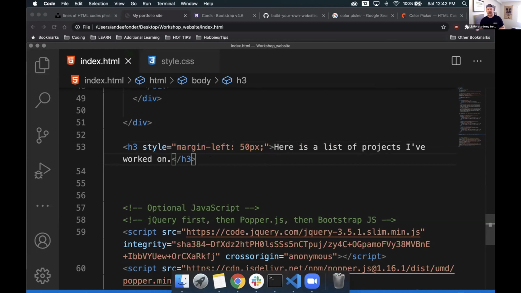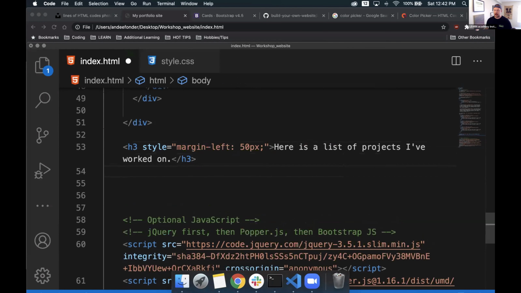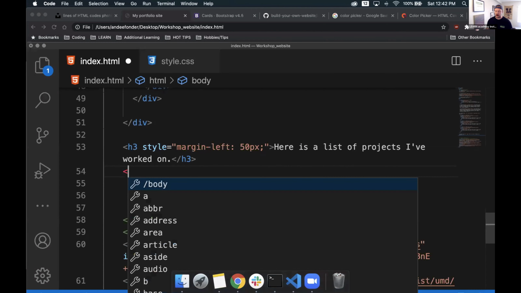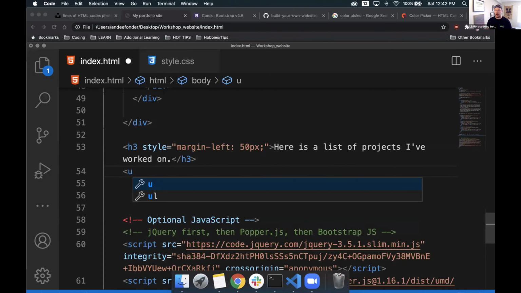Now we need to create a list. To do this, it's a little bit more difficult, but it's okay. We're going to use some new tags. We're going to drop down a line here, and we're going to start an unordered list. We can have ordered lists and we can have unordered lists. I'll show you both of them real quick, but we'll start with the unordered list. In order to do this, we need to open it up with a left caret and type in UL. UL stands for, you probably guessed, unordered list.